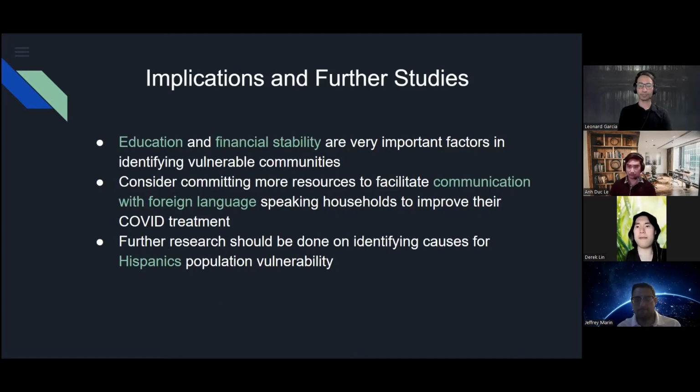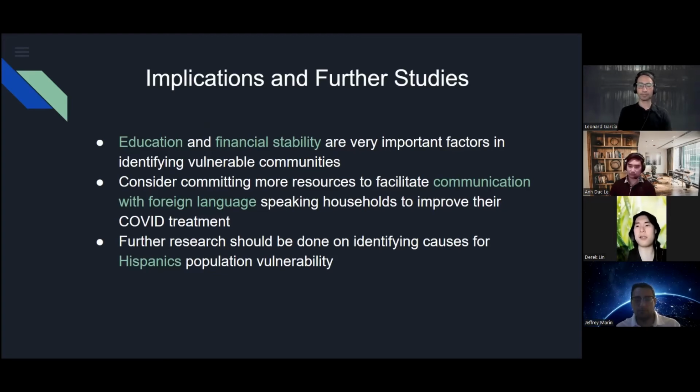From these results, we believe the implications are that education and financial stability are among the most important factors in identifying vulnerable communities, and we heavily suggest the necessity to commit more resources to facilitate communication with foreign language speaking households to improve their COVID treatment.